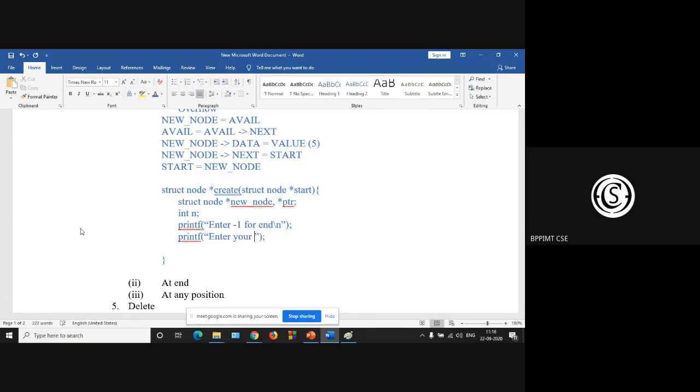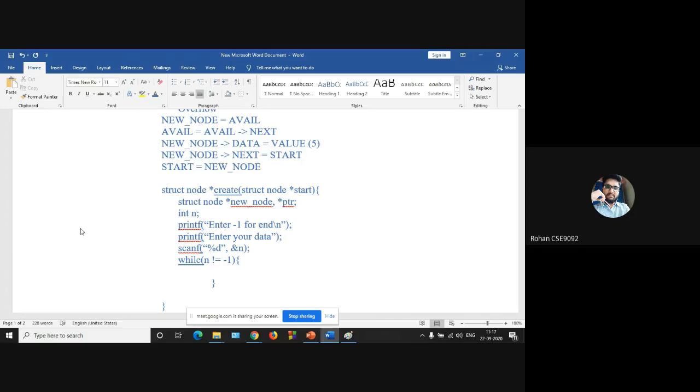Scanf, the integer type data. So while your n is not equal to -1. So -1 is the break. Up to this clear?